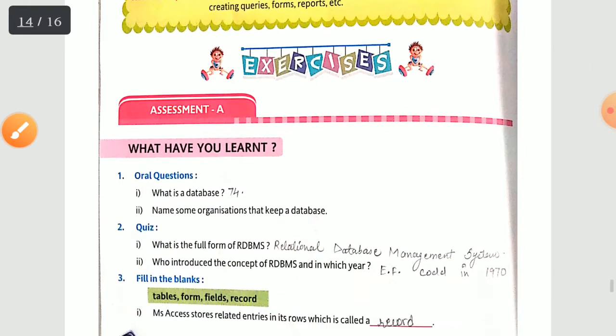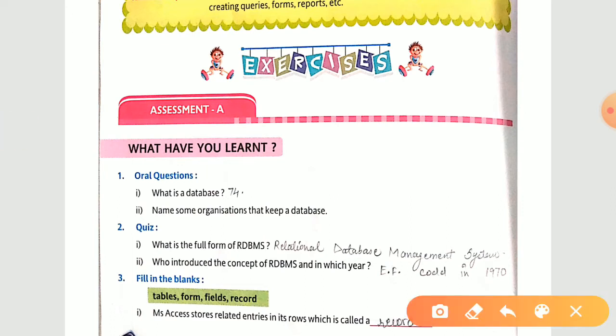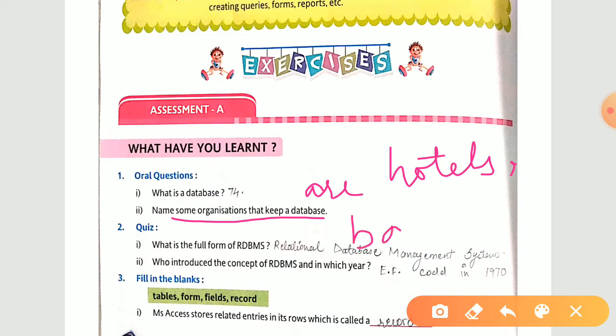Okay, now the second one, name some organizations that keep a database. Firstly, from the question you need to write down some organizations that keep a database are hotels, banks, schools, etc.